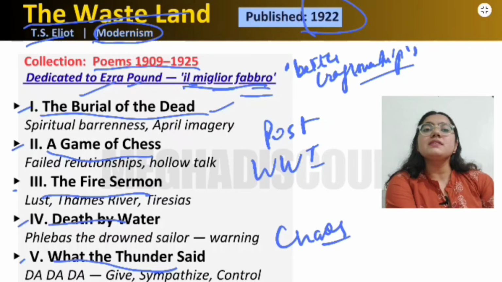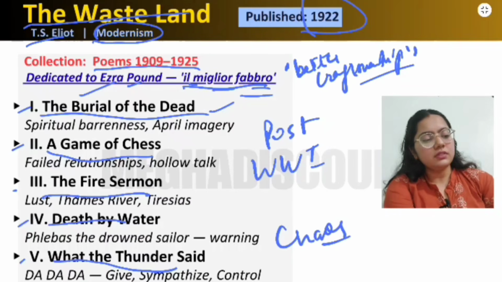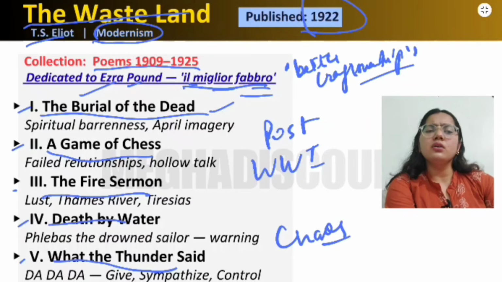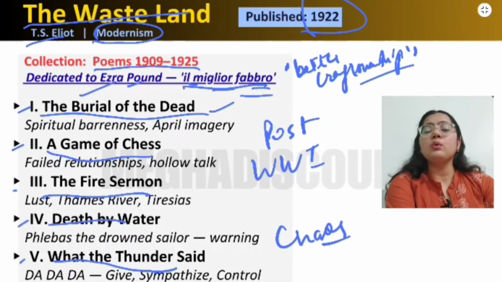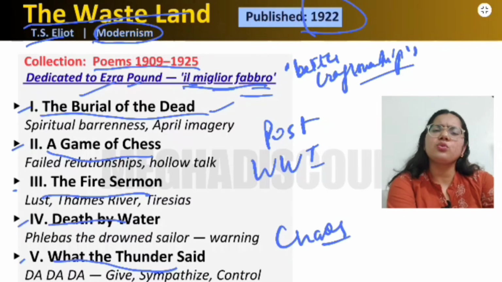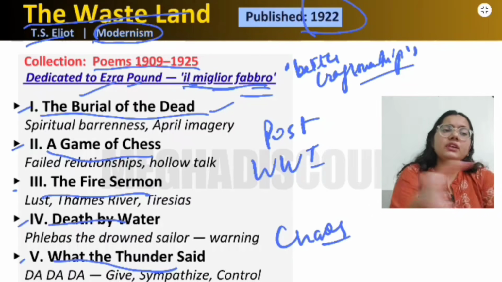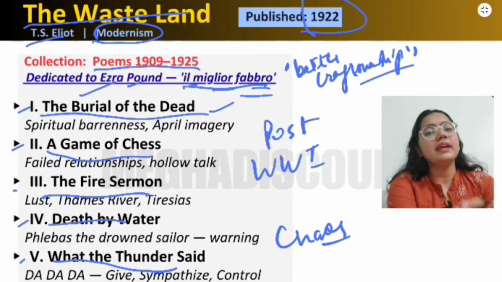Now, in The Waste Land, because there is this world war and thousands of people died, the property was ruined, the people were ruined, there is barrenness all around, there are no thoughts, there is no creativity, because if there is war all around, then you cannot write anything. You just need food, you just need to survive, and in that situation you cannot write good poetry.